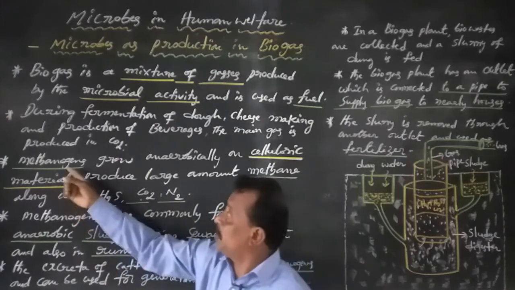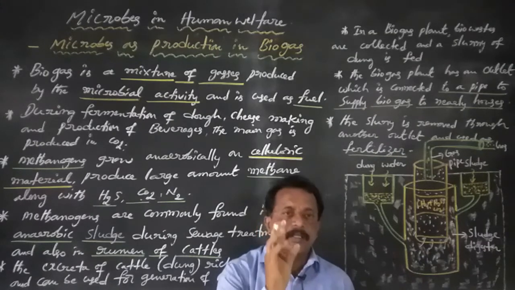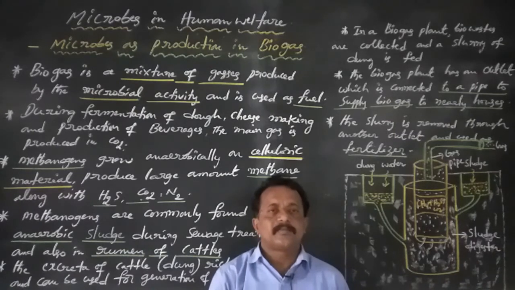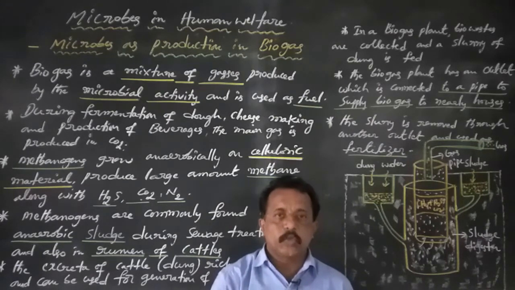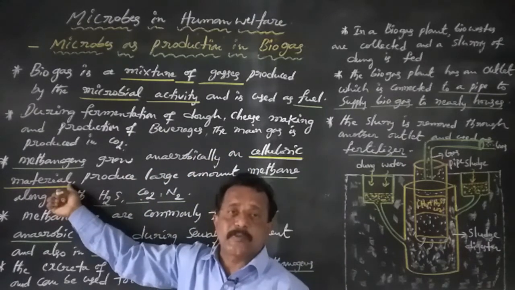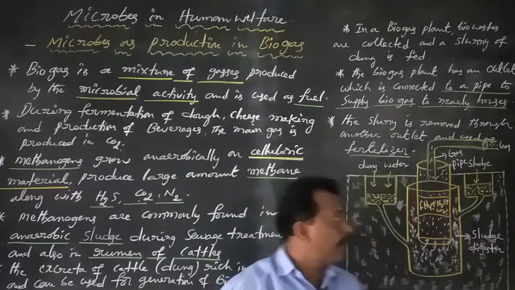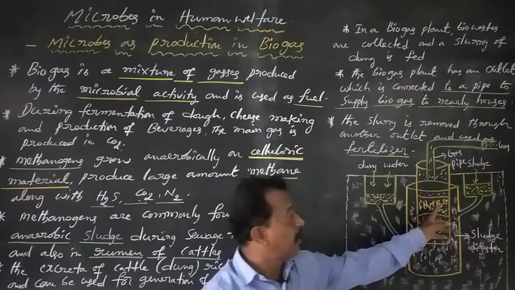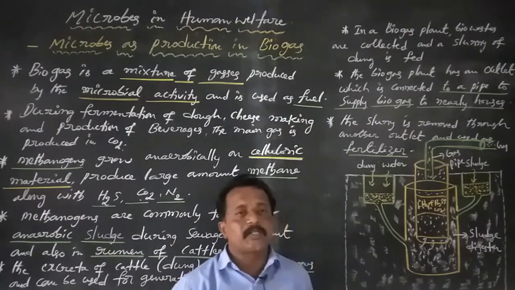Those methanogens grow anaerobically on cellulosic material and produce a large amount of methane, that is CH4, along with hydrogen sulfide, that is H2S, CO2 and also nitrogen.